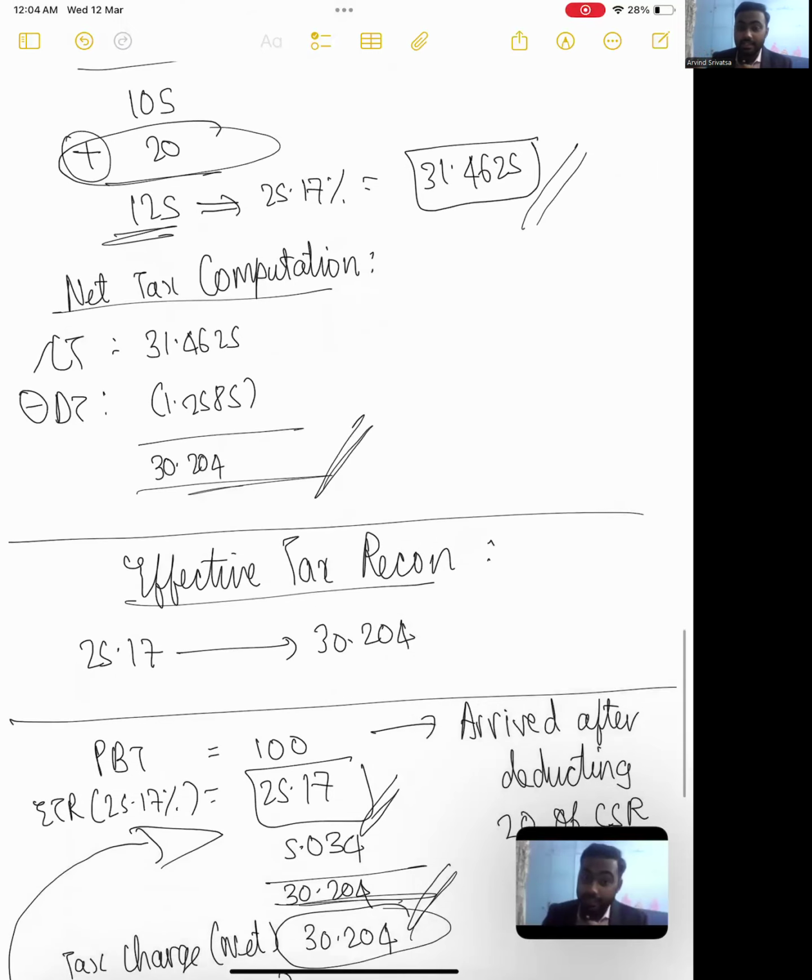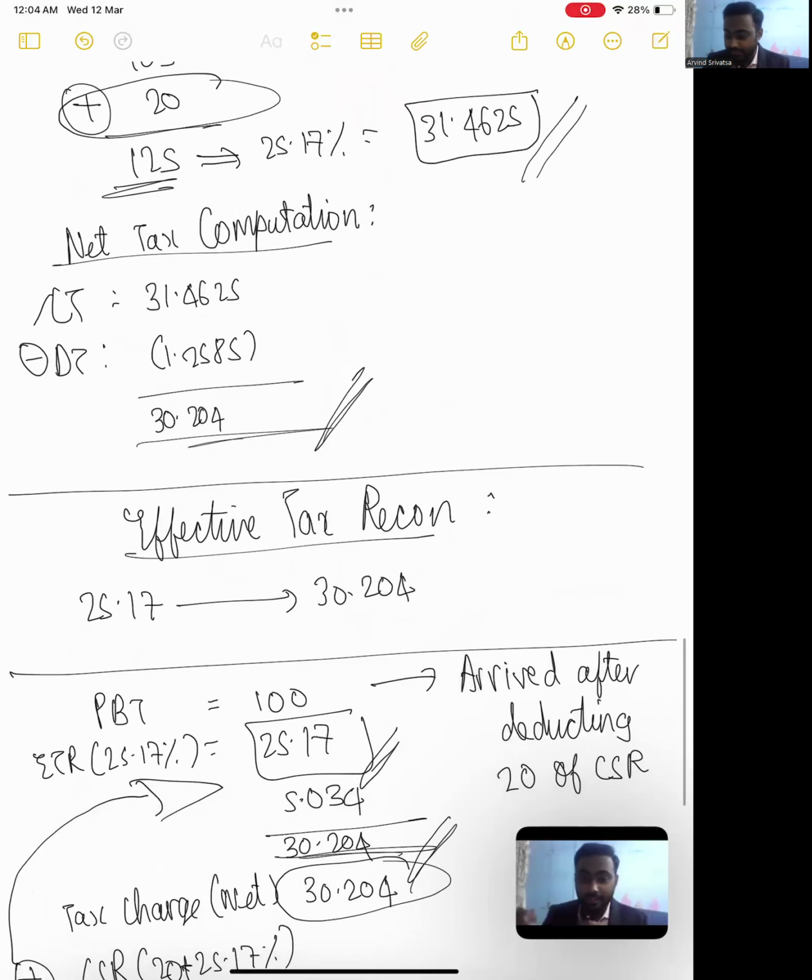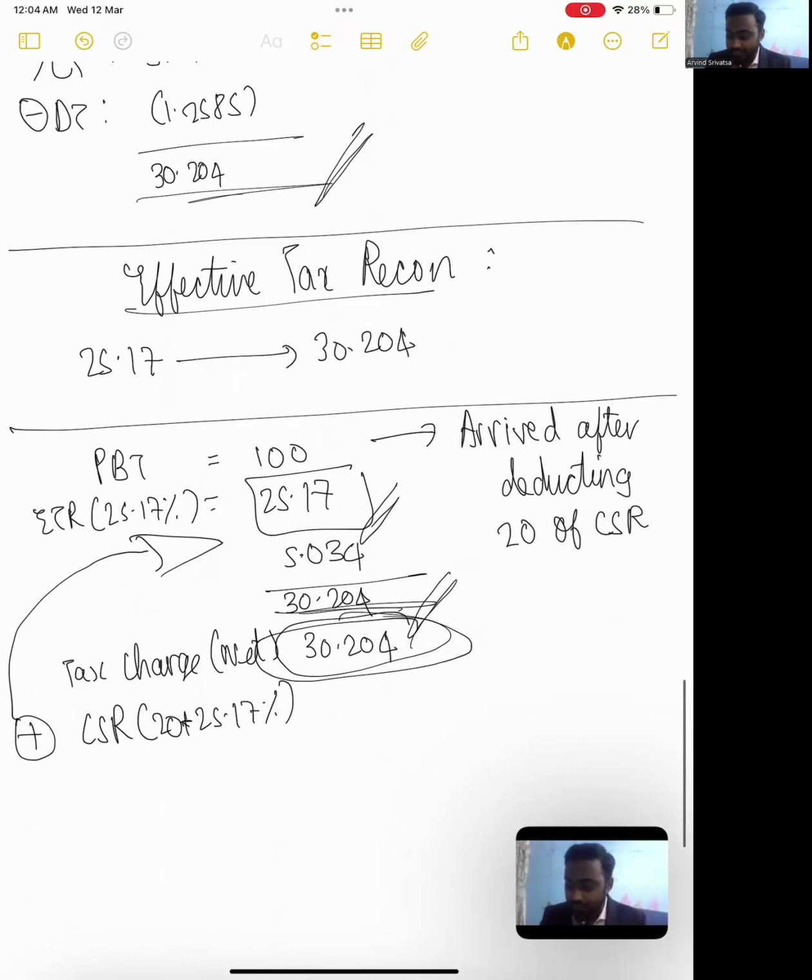it will not come as a reconciling item in your effective tax reconciliation, because it is already included in this tax charge number which is coming here, and it is also deducted in my profit before tax in arriving at my profit before tax. So since it is there in my tax number which I'm having here and also in my tax number which is below, it is not a reconciling item. So guys, I hope this is clear.